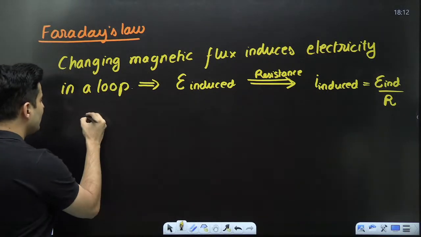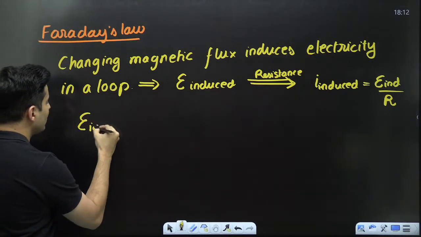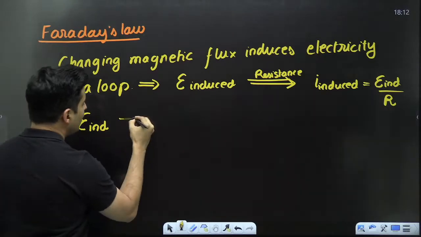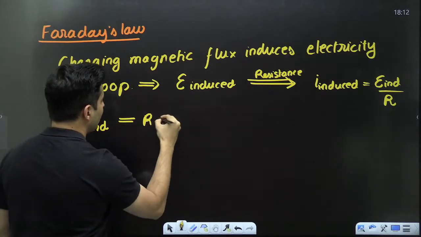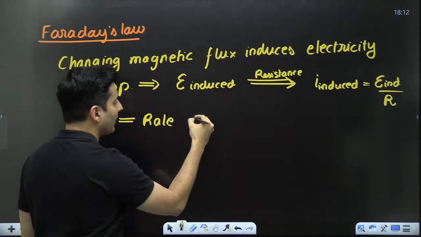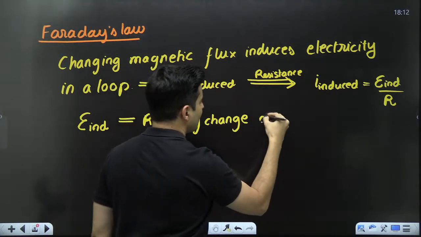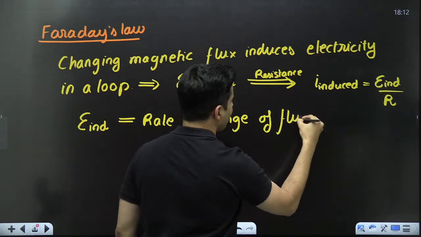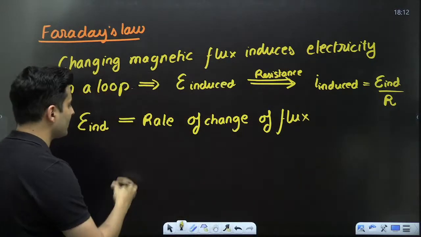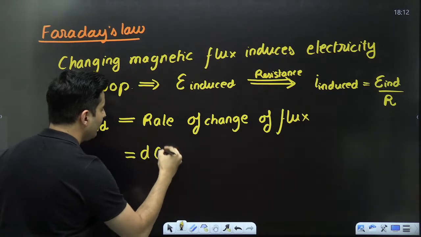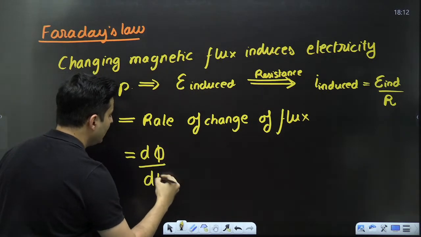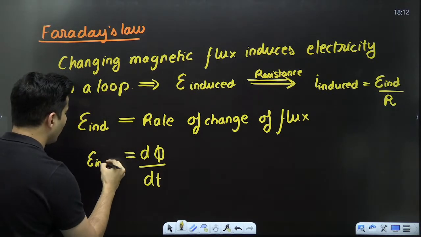And he saw that this particular induced EMF is equal to the rate of change of flux, how quickly the flux changes. So it is nothing but d phi by dt, magnitude wise only we are talking about.